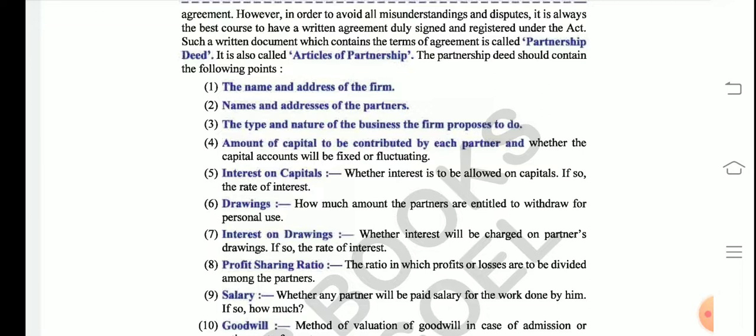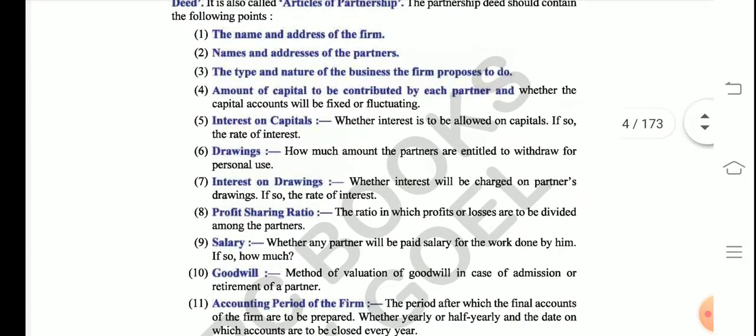Capital means the money that the partners are going to contribute to the firm, and the amount of capital to be contributed by each partner. Then interest on capital. The partners have contributed money for the business, so it is the responsibility of the business to pay them back interest also, because the money was lying with the business. So the business has to pay some interest on that capital, which is a benefit for the partners. That interest on capital rate is already pre-decided, right?